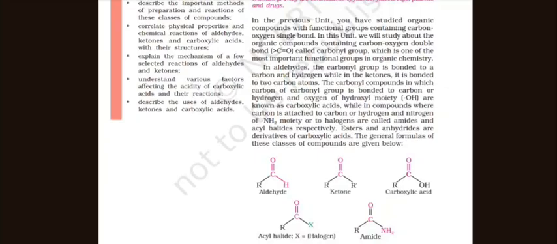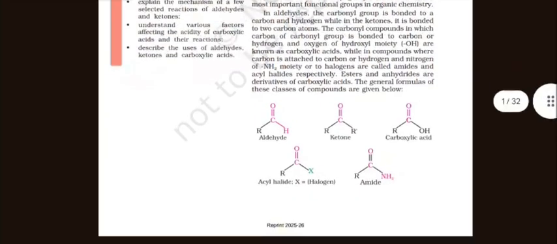In aldehyde, the carbonyl group is bonded to carbon and hydrogen, while in ketone it is bonded to two carbon atoms. The carbonyl compounds in which the carbon of the carbonyl is bonded to carbon or hydrogen and to oxygen of hydroxyl moiety are known as carboxylic acids, while the compounds where carbon is attached to carbon or hydrogen and to nitrogen of an NH2 moiety or to a halogen are called amides and acyl halides respectively. Esters and anhydrides are derivatives of carboxylic acid. The formulas of these classes of compounds are given below.